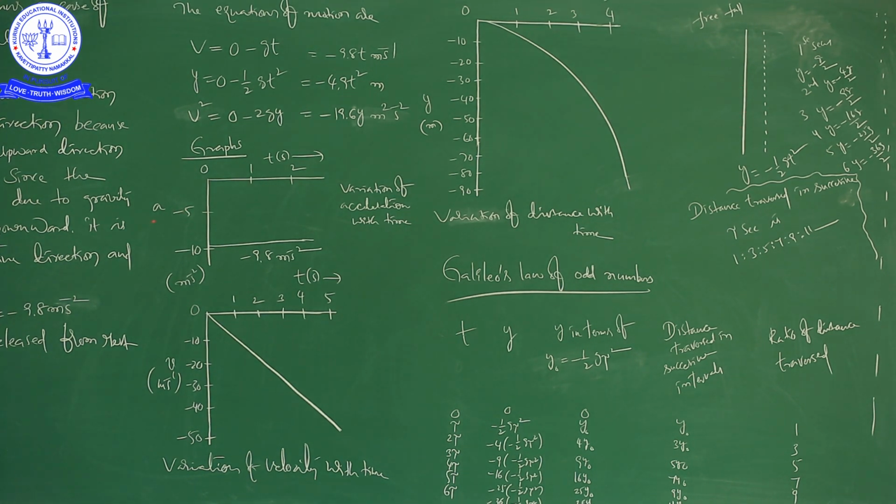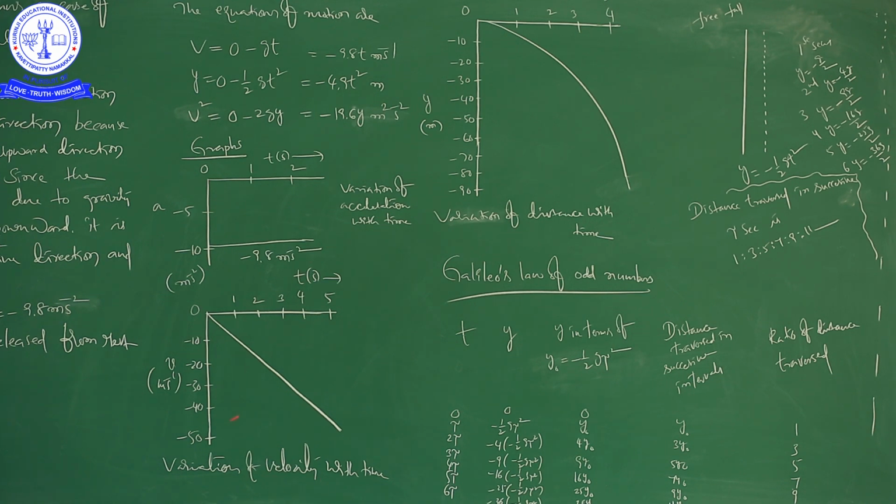If you draw the graph for acceleration versus time, the variation of acceleration with time, you get a curve like this. See here, it is 5, it is 10. It is 9.8, and moreover it is minus 9.8, on the negative y axis. Just observe here, it is constant. It is a line which is parallel to the x axis. So what does it mean? Acceleration is not changing with time, it is constant, okay, right.